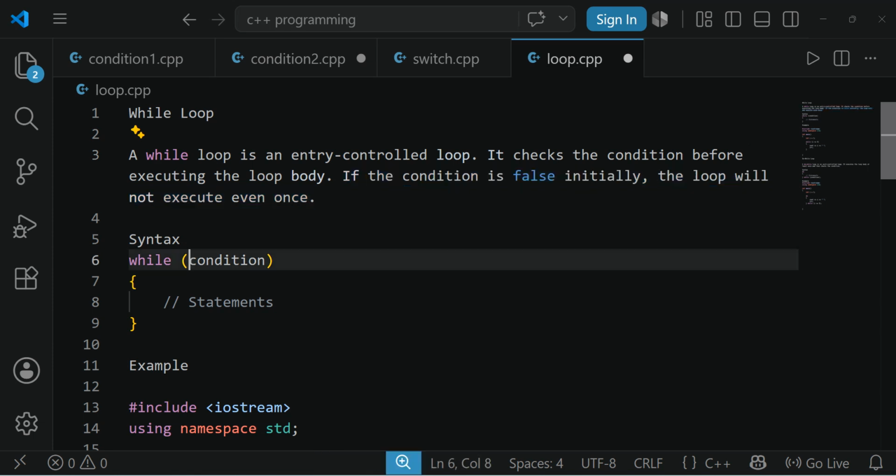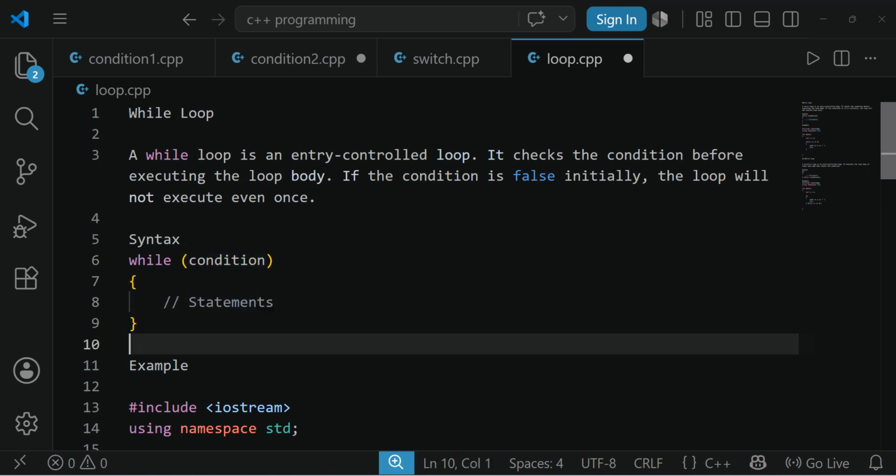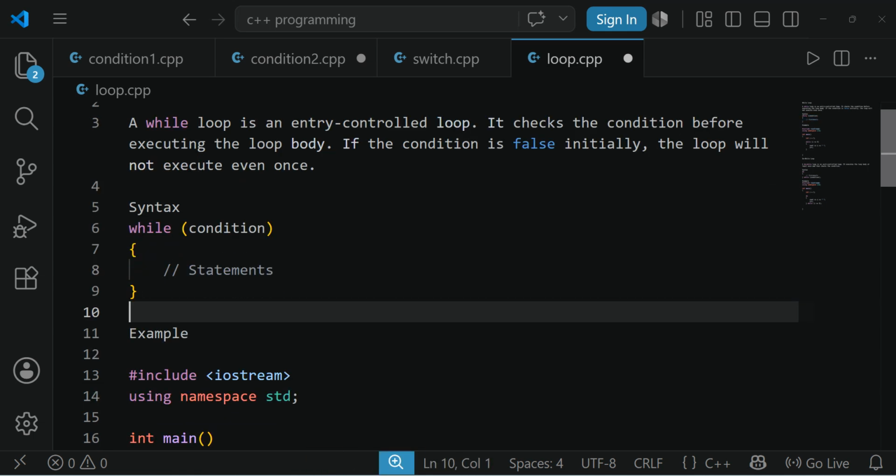Clearly I am saying, as long as the condition is true, the block will keep executing, and whenever the condition is false, it will stop executing this block and exit it. Let us understand this with an example.